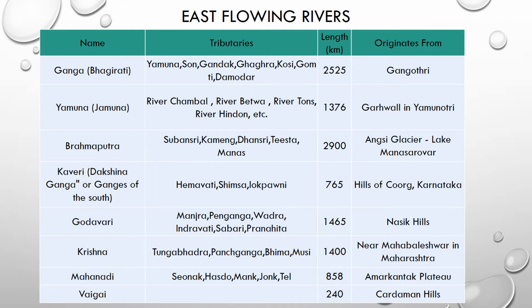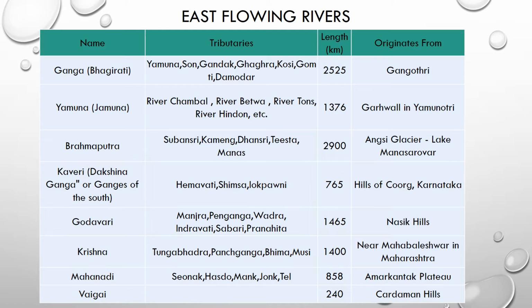Now we will see what are east flowing rivers, their tributaries and where these rivers originate. I have given all this information in a tabular format. First we will see about Ganga river. It is also called Bhagirathi and its tributaries are Yamuna, Son, Gandak, Ghagra, Kosi, Gomti, Damodar. The length of Ganga river is 2525 kilometers and it originates from Gangotri.